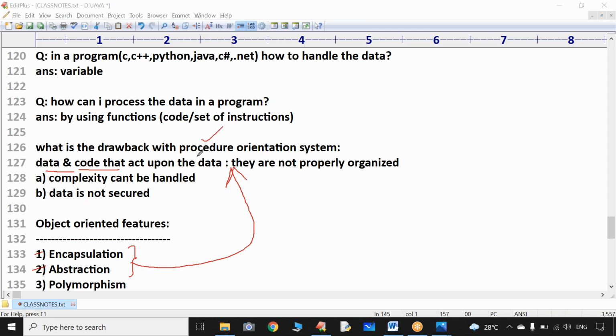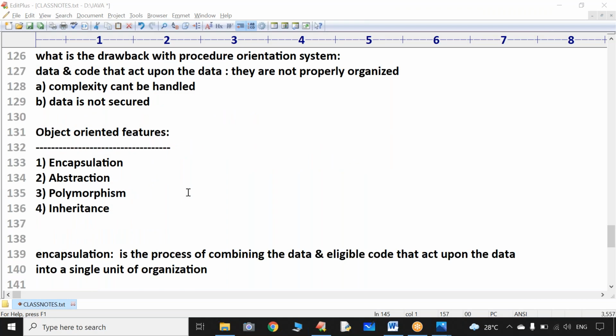Whatever the problem is in procedure orientation, we are unable to organize them properly. Sir, this is the problem with procedure orientation. But in object orientation, this will not happen because of the first two features. But remember, a new technology should not only cover the drawbacks, people can also expect some extra features.